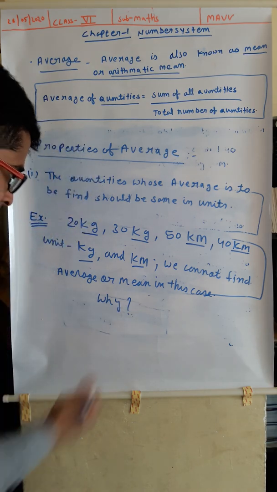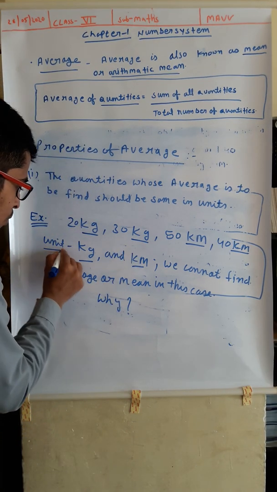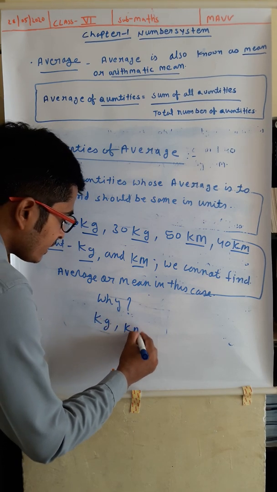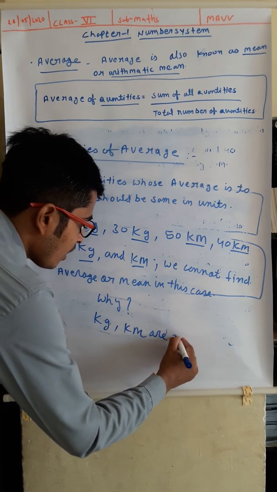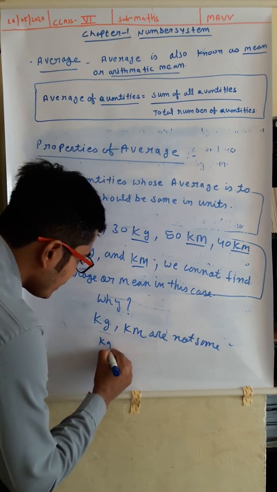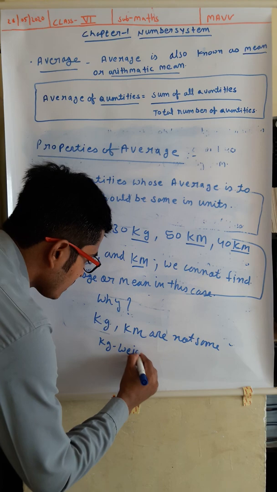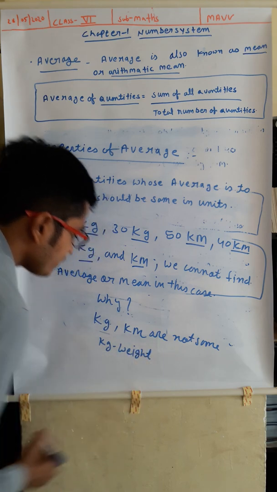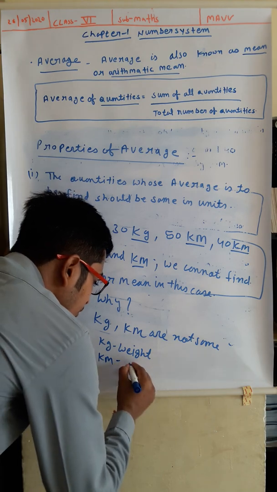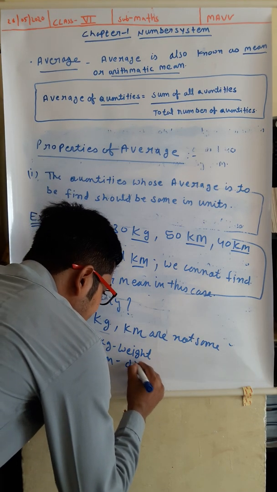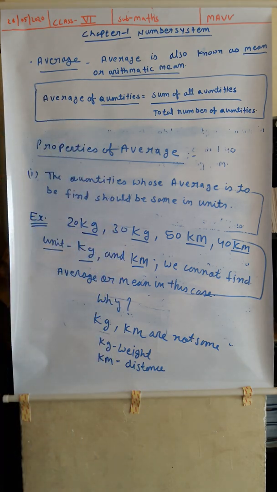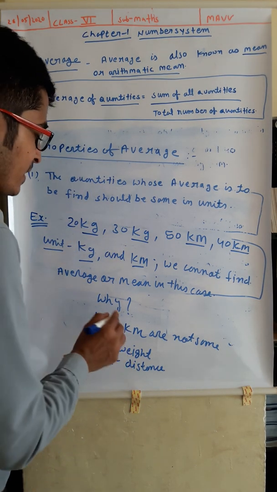I already said, because the two units, kg and kilometer, are not same. Kg is a unit which is used for weight, while kilometer is a unit used for distance, or length, simply. So this is the first property.